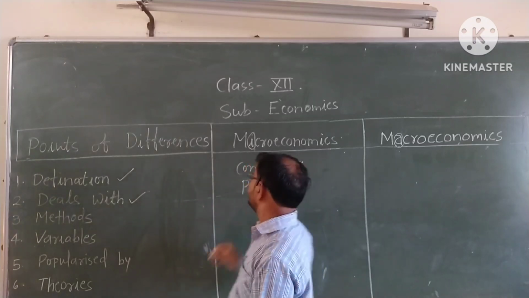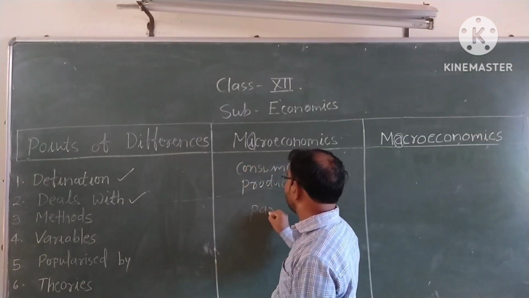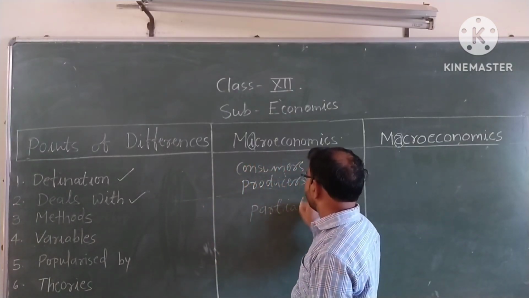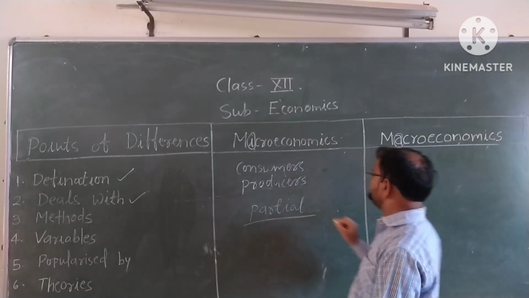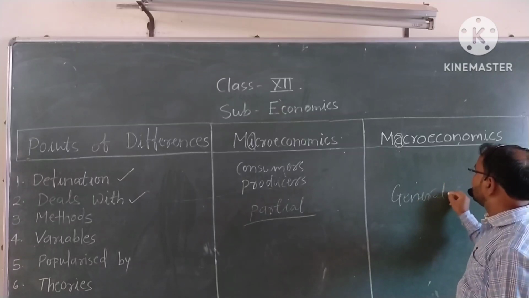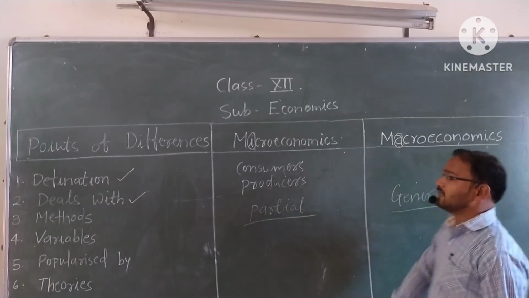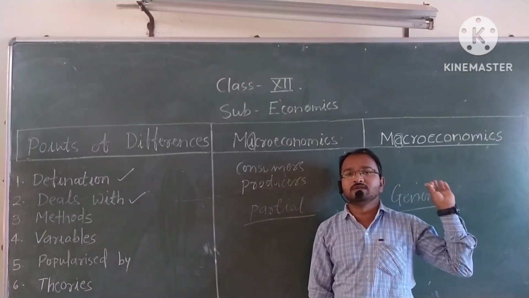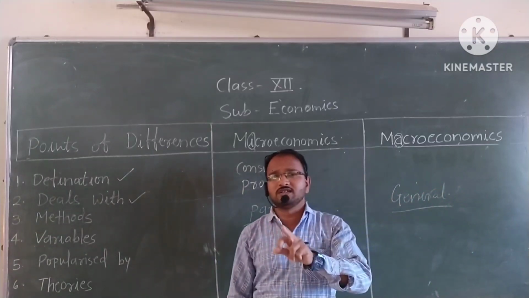So here is partial equilibrium, and in macroeconomics, here is general equilibrium. That is the difference between both concepts.